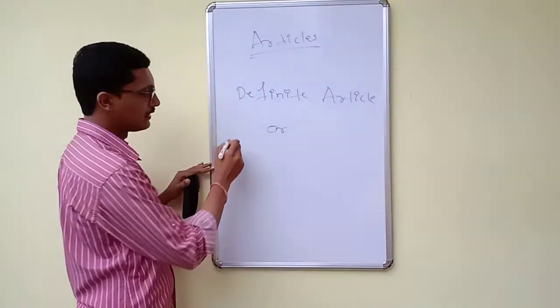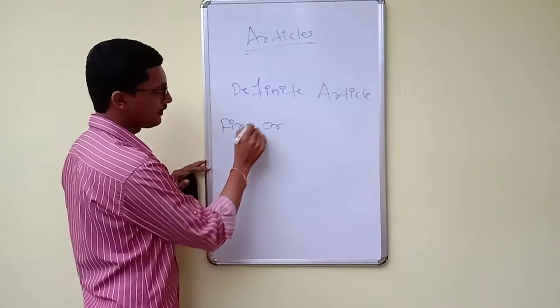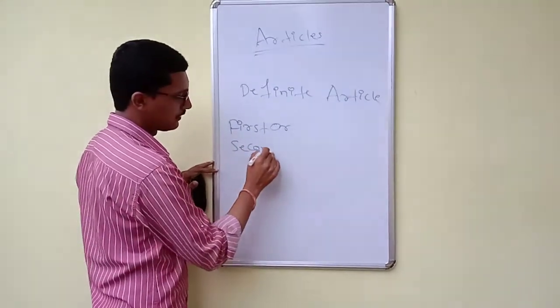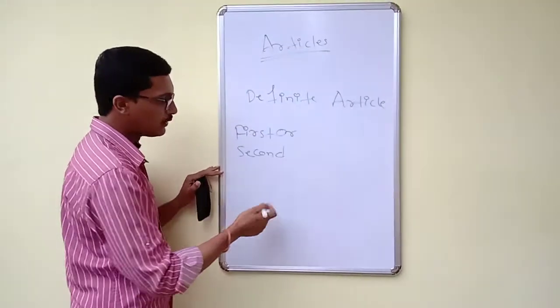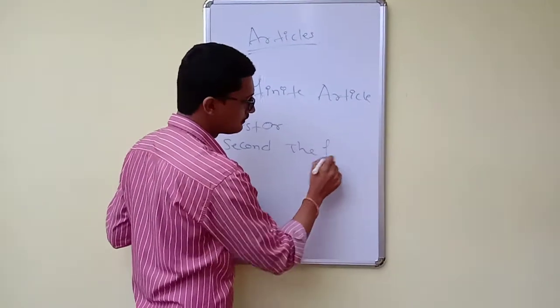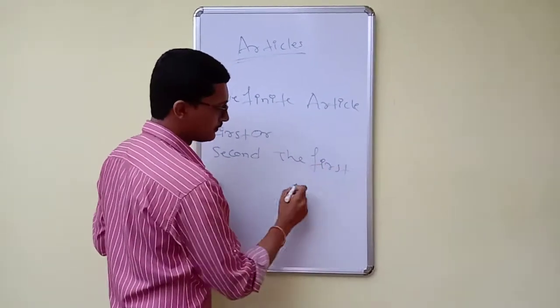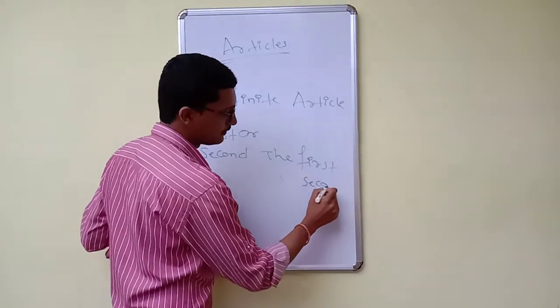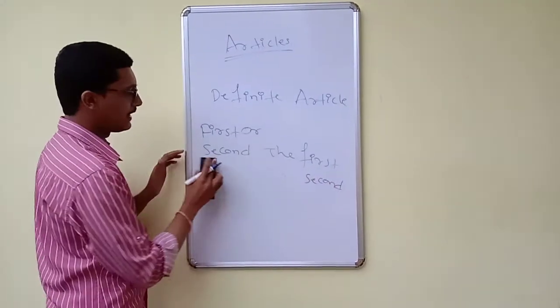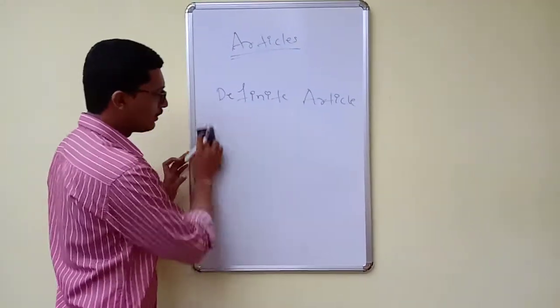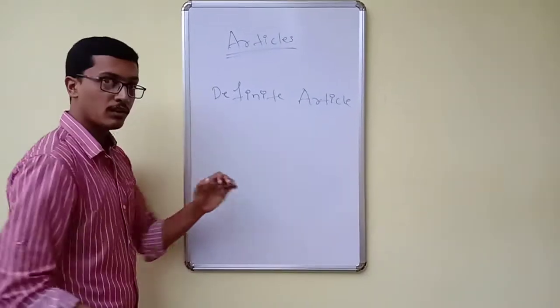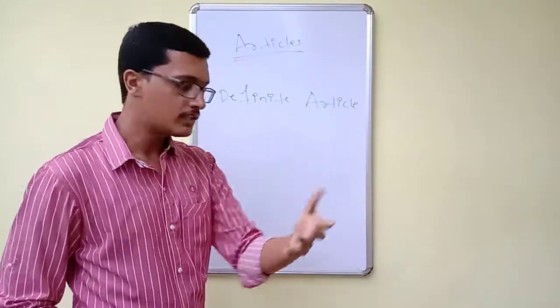What are the ordinals? First, second, all these are, whenever you use that one we have to use the first, the second. These are the second part. And third one, we use the definite article the in front of some holy scriptures, that is the books.